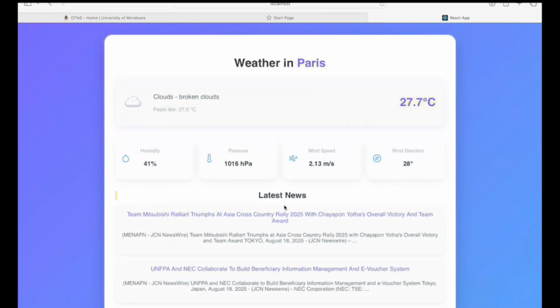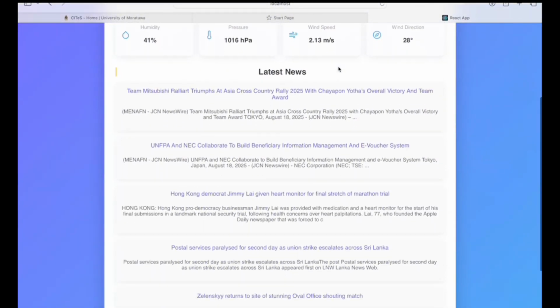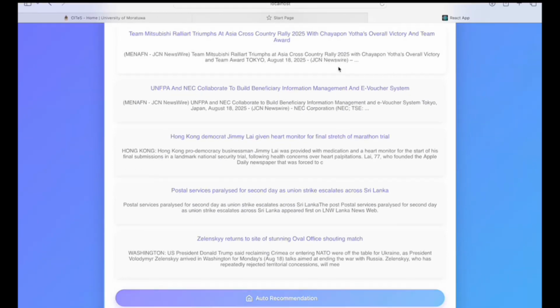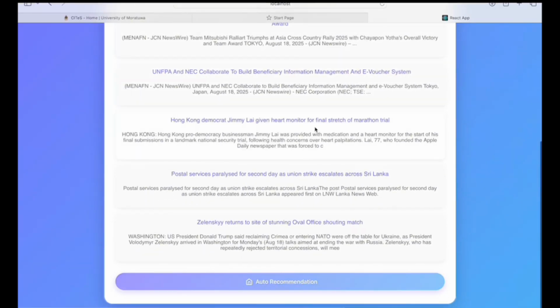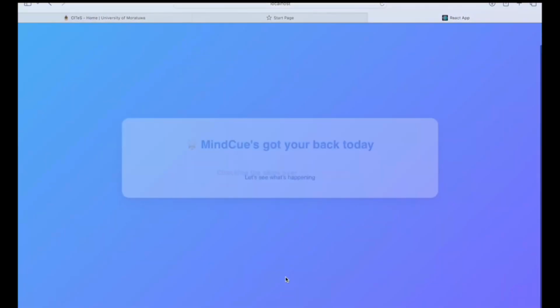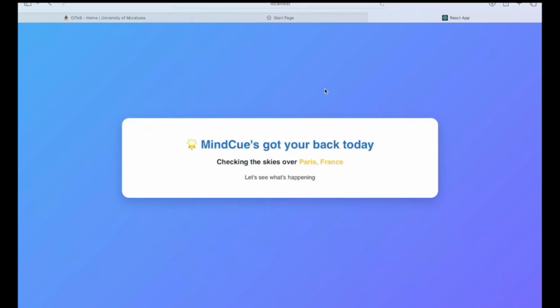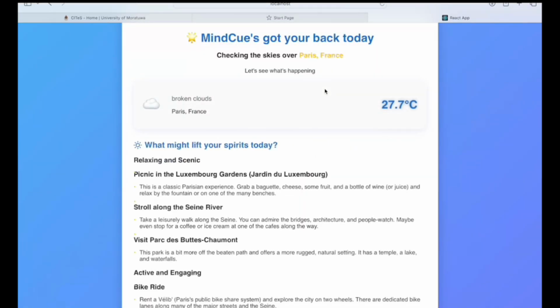It is showing the temperature in Paris, humidity, pressure, and all weather details, as well as the news as we now know. Scrolling below the clickable news card to our auto recommendation button, click. Let us see what's happening over there. Yeah, relaxing and scenic, the Paris is.